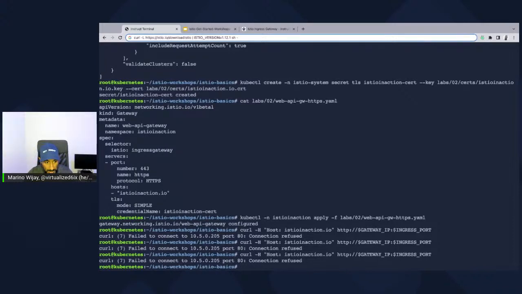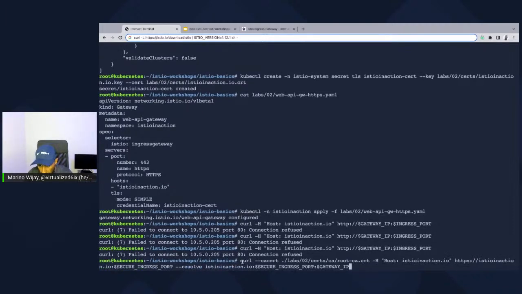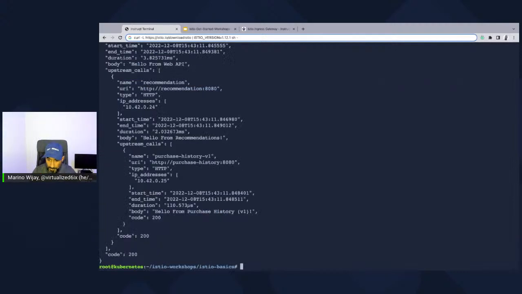Now, the way around this is if we actually pass in the certificate. So I'm going to curl, and I'm going to pass in my CA cert, which is the same cert that I actually assigned to the gateway using the secret creation. This is the host that I'm targeting, and it's actually going to go to the 443 port, or port 443, which is the secure port. And it's going to go ahead and resolve this to an IP address as well, just so that it translates it when we process the curl request. Now, because I am passing in the certificate, this actually will work. And there's my success 200.